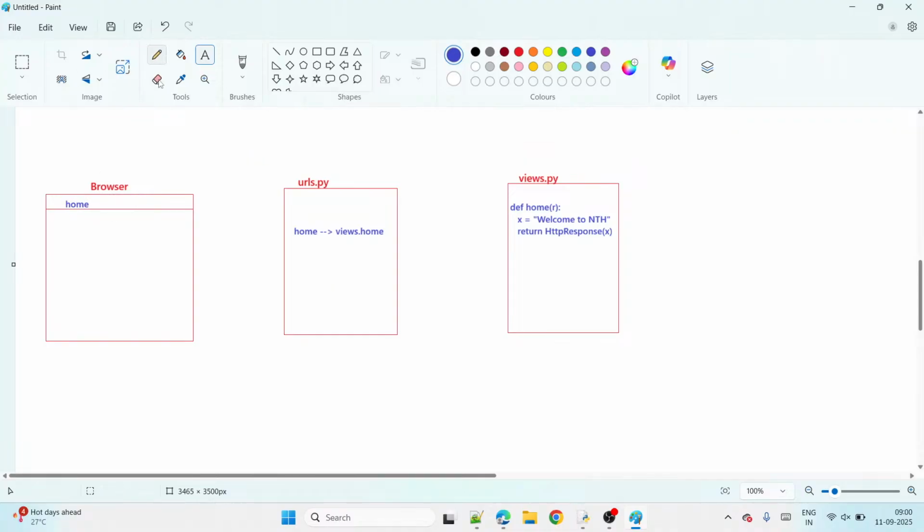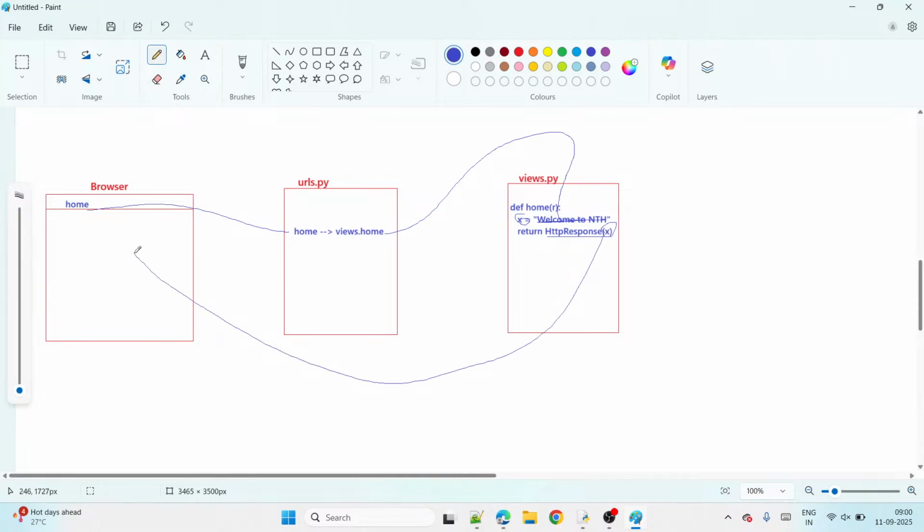So then the home will match here. It goes to the views file, to home, and executes. Only one line is there: Welcome to NTH. It is assigned to x. Now HttpResponse x means it displays on the browser. It displays on the browser, guys.